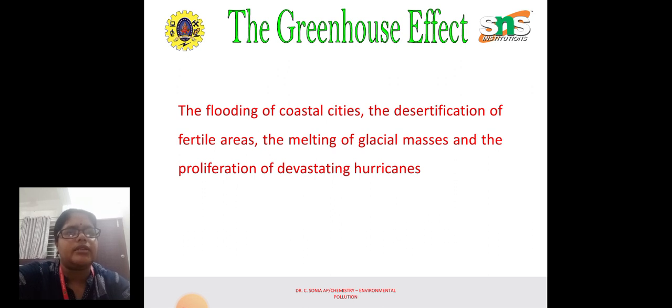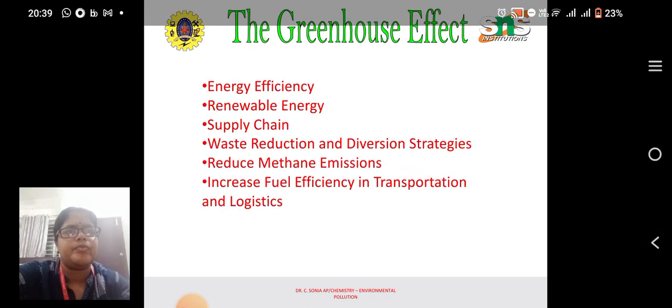So what is the effect of the greenhouse gases? When the greenhouse gases are high, the temperature becomes high. The temperature of the earth rises by a few degrees centigrade. Due to that, there is flooding of the coastal cities, desertification of fertile areas, melting of the glacial masses, and proliferation of devastating hurricanes. These are the main effects that we face due to the presence of excess greenhouse gases.